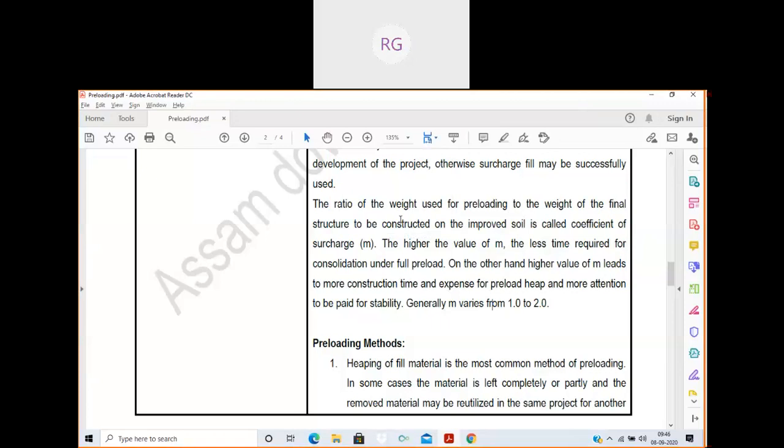So the ratio of the weight used for preloading to the weight of the final structure to be constructed on the improved soil is called the coefficient of surcharge. This point you mark, it is an important one. A question may come: what is the coefficient of surcharge?